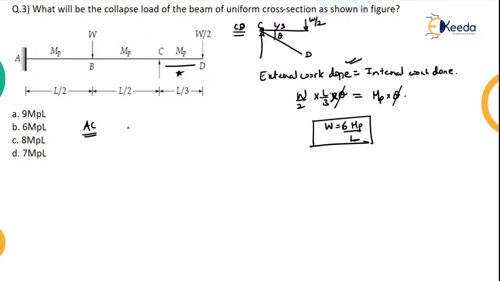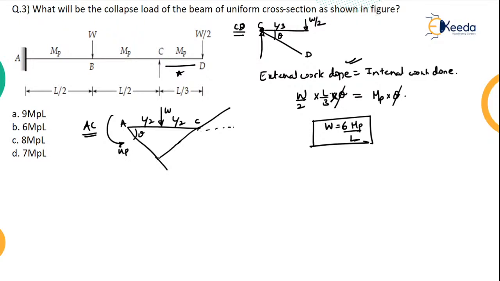Now for the span AC, how will it look? At B it will come like this. At C it is a simple support. So from here it will go like this. Right? But I am calculating only for the span AC. So here I have a load W, here it is W, L by 2, here it is L by 2, here I'll call theta, here my moment will be MP.